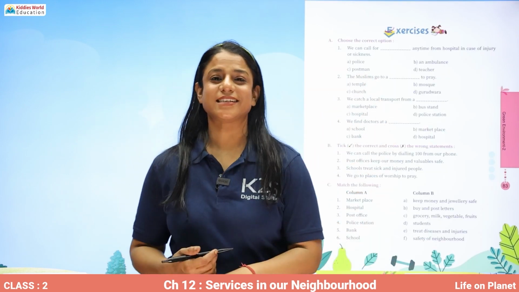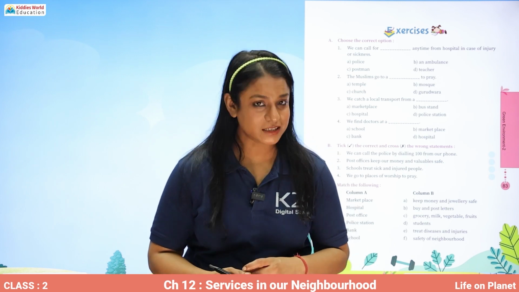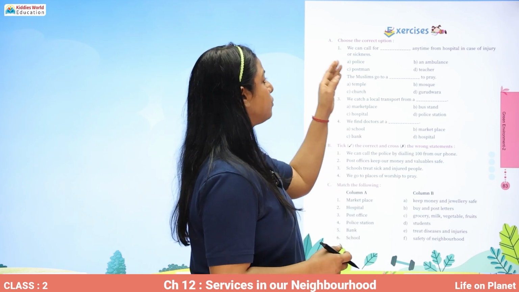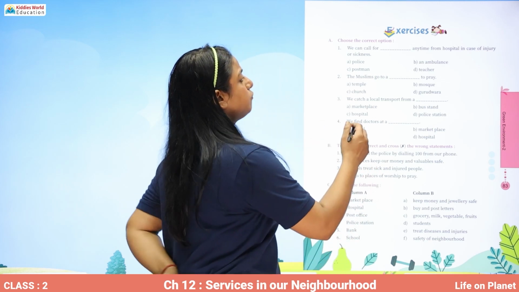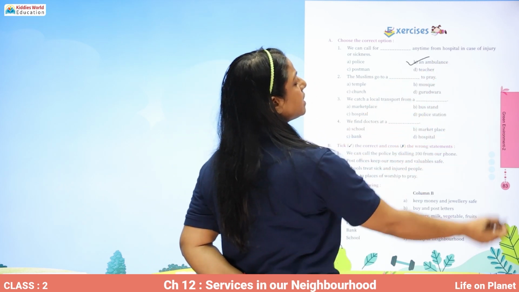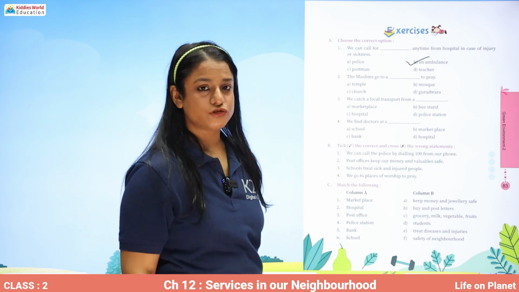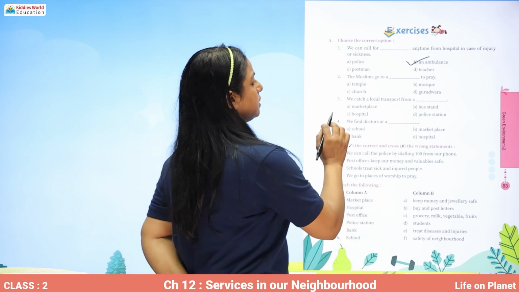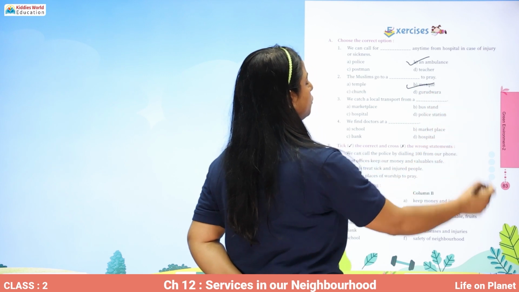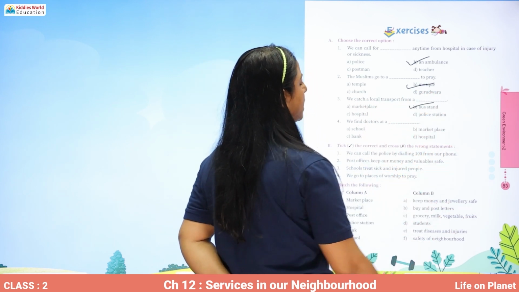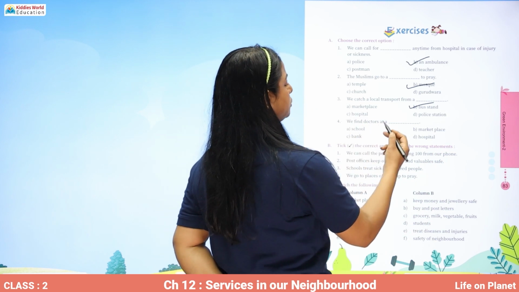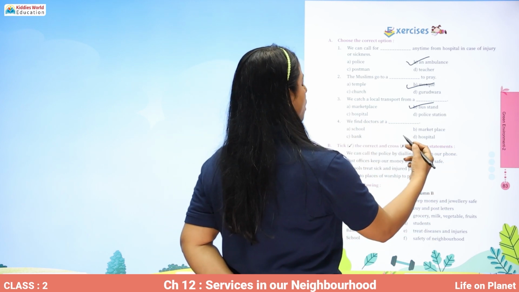Let's complete this exercise and see what we have learned in today's lesson. You have to choose the correct option. We can call for an ambulance anytime from the hospital in case of injury or sickness. The Muslims go to the mosque to pray. We catch a local transport from a bus stand. We find doctors at a hospital.